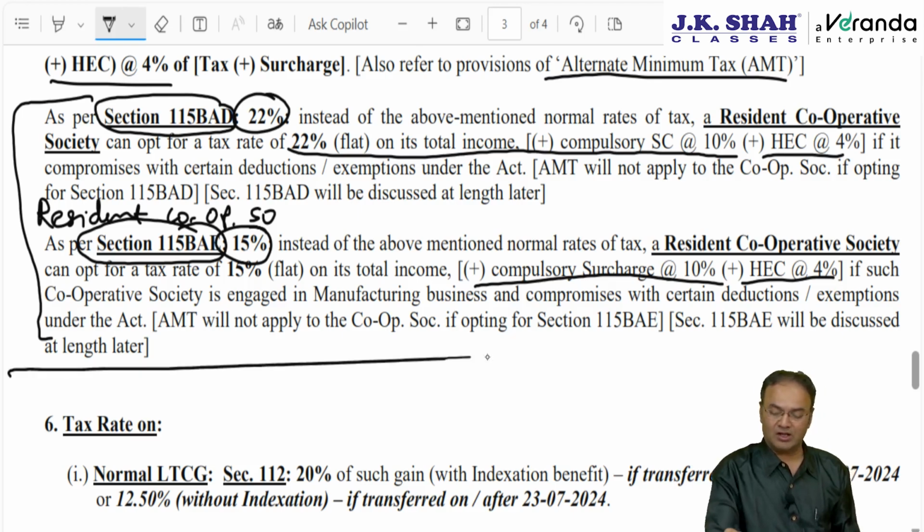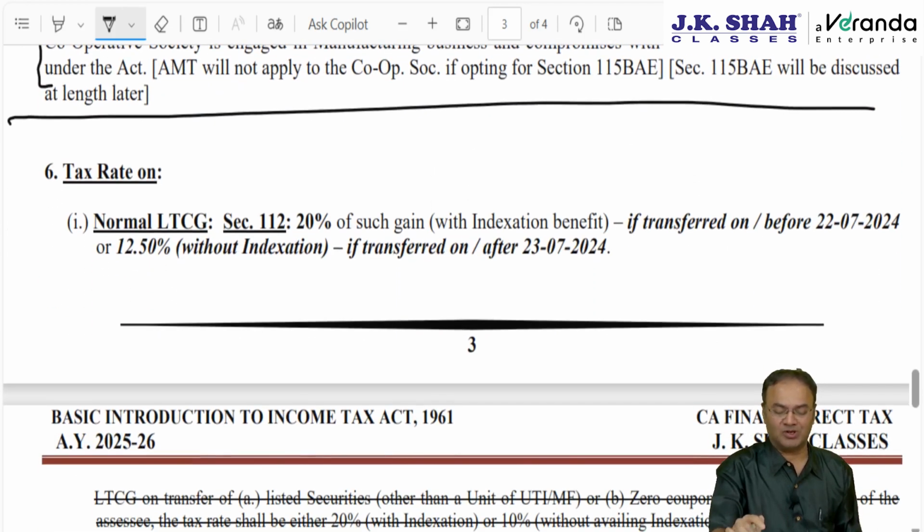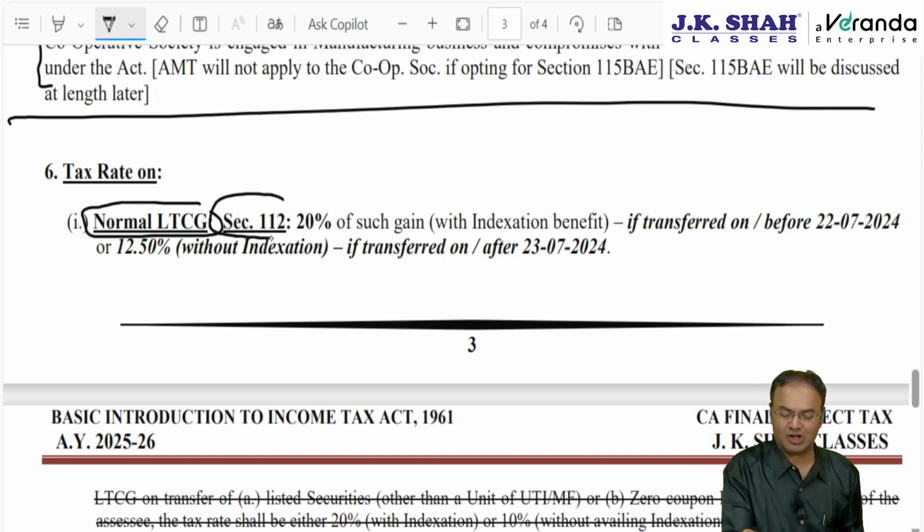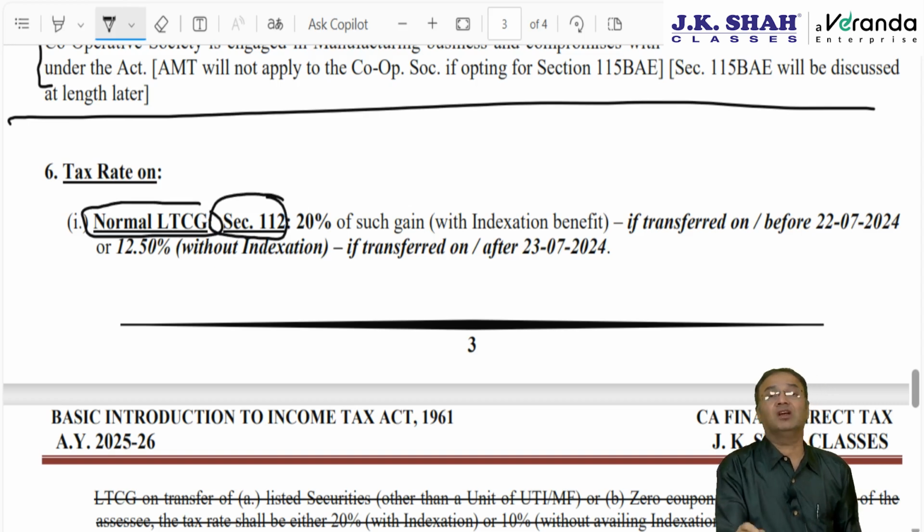Okay, now the next title is tax rate on some special incomes. Now special incomes we will be discussing once again in the upcoming chapter. First is normal LTCG covered by section 112. Tax rate till last year was 20%. Even in the current year, if the asset is transferred up to 22nd July 2024, then the tax rate was 20% with indexation.